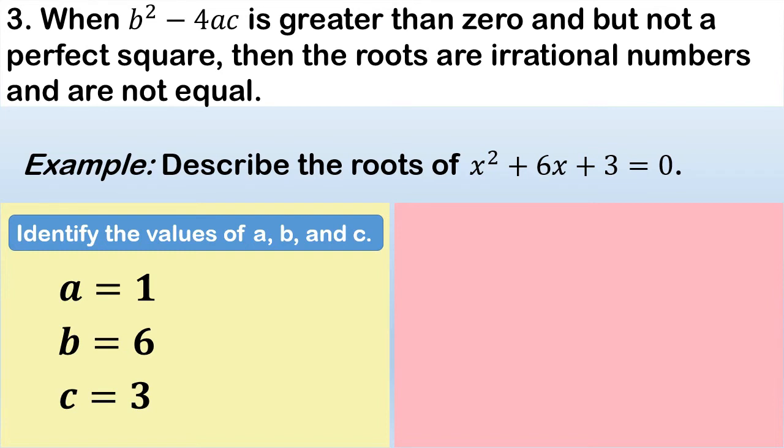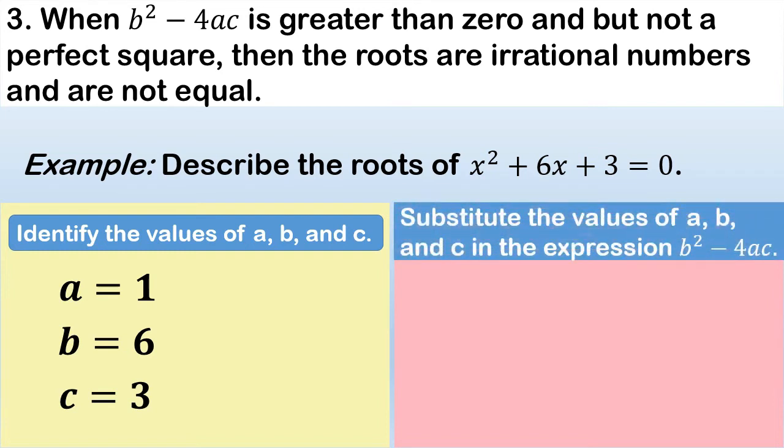Now, what we're going to do is to substitute it to the given expression b squared minus 4ac. So let's substitute the values of a, b, and c to the given expression. So it will become 6 squared. 6 is the value for b, minus 4 times 1, the value for a, and 3, the value for c.